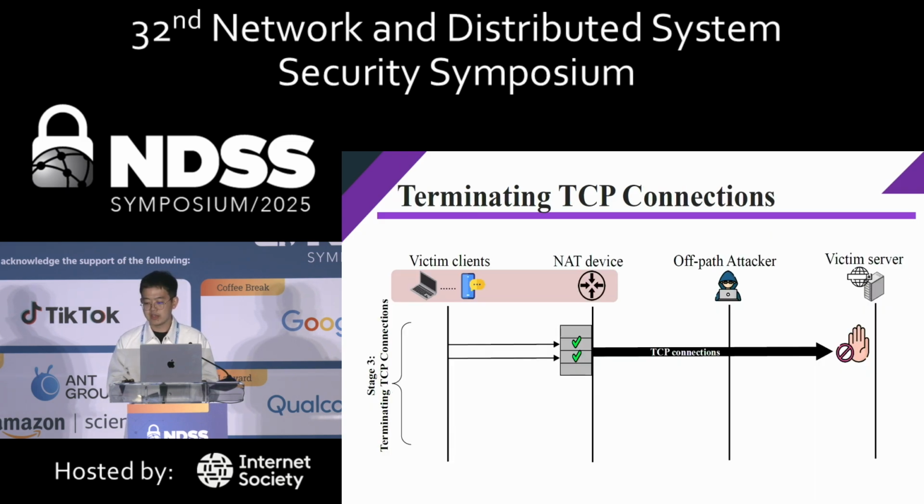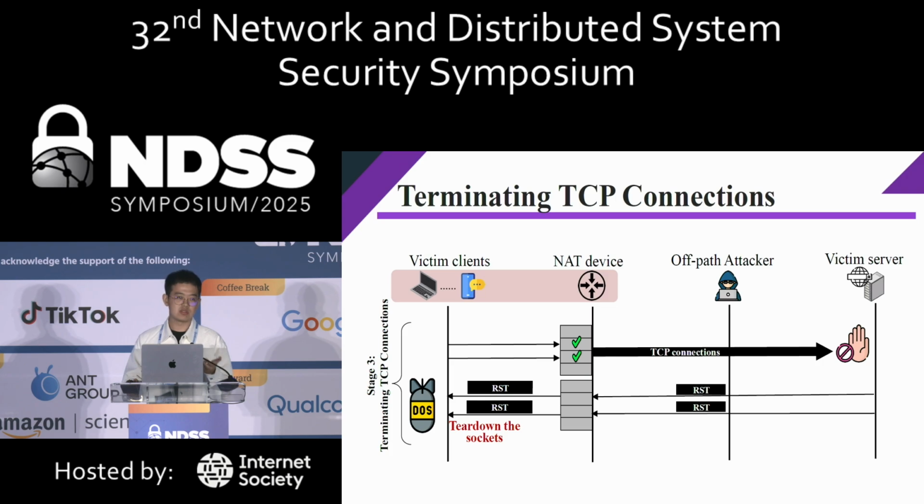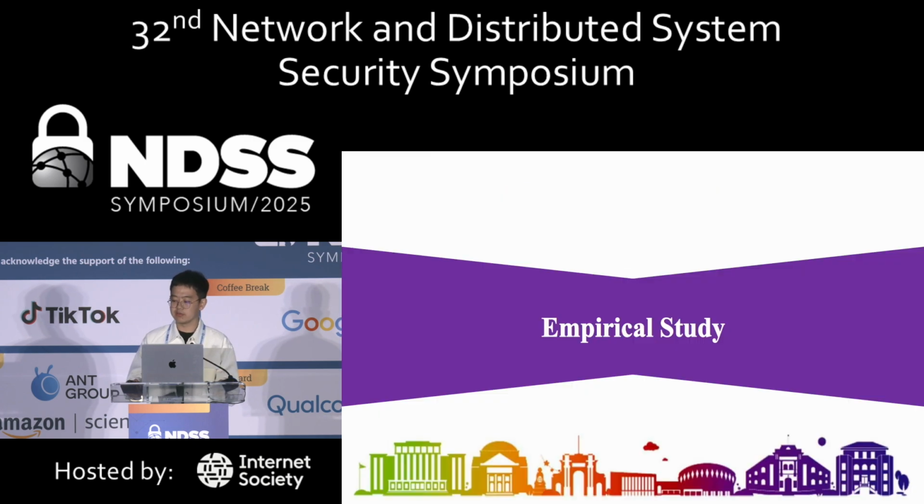so the reset packet can just tear down the socket at the victim server side. And later, when the client wants to communicate with the server, it will send some TCP packets, as the socket has been torn down at the server. So the server will just respond with a reset packet, and the reset packet will then tear down the socket at the victim client side. Thus, the connection has been terminated in this method.